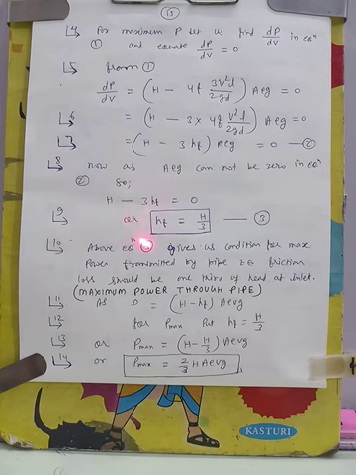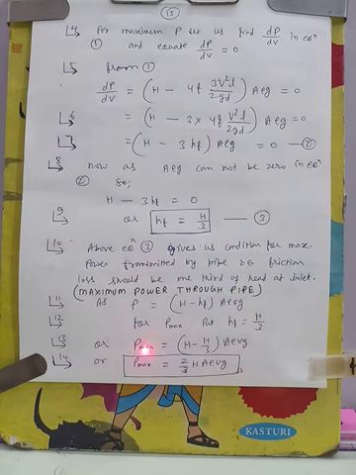Now, if this is the condition for maximum power transmission, then what will be the maximum power transmitted? The equation of power transmitted we know from the last article: P is equal to (H minus hf) into A rho Vg. For maximum power transmission, hf will be equal to H by 3, so I am putting hf is equal to H by 3.